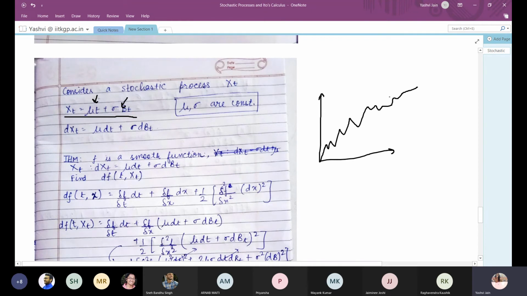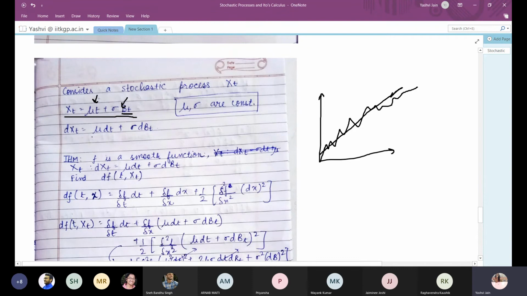Like if I take this as x equal to t, then they will follow a stochastic process around this line x equals t. So to model any process, any price movements, we consider xt equals some constant times time plus another constant times a Brownian motion.